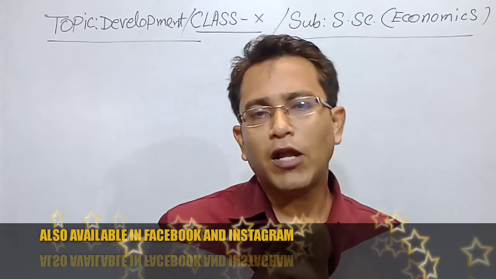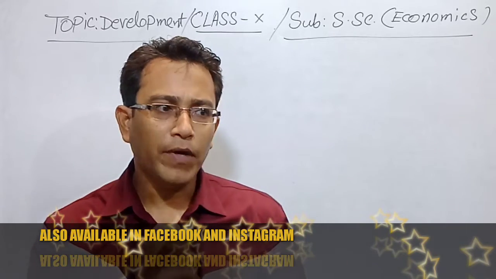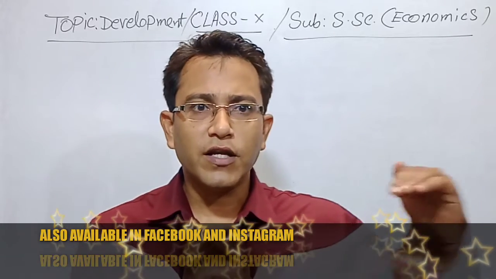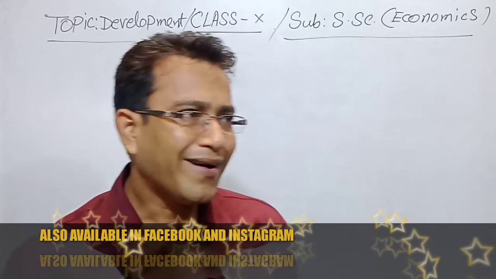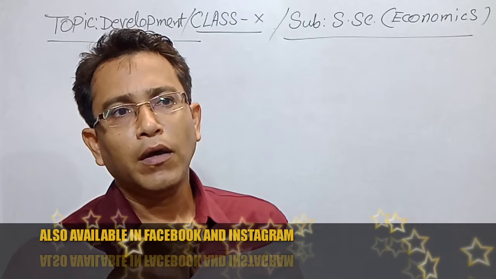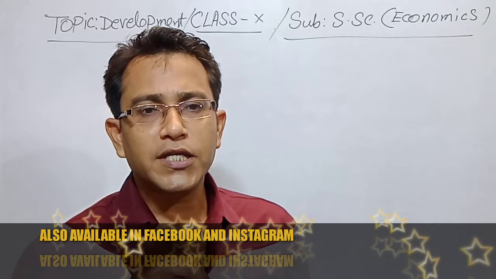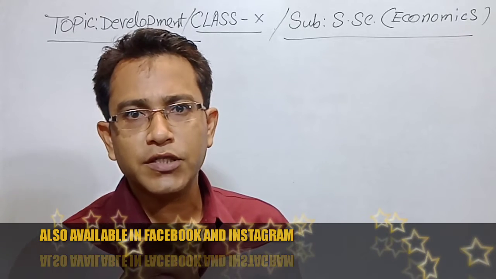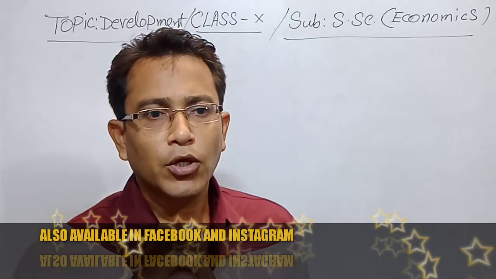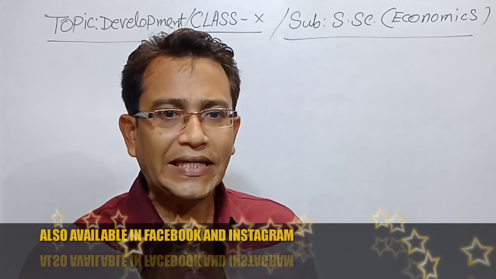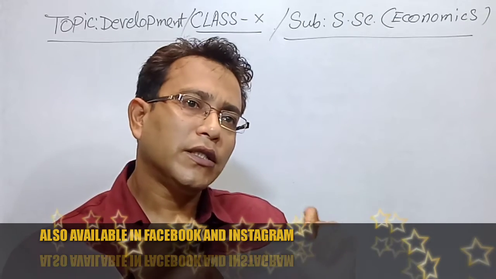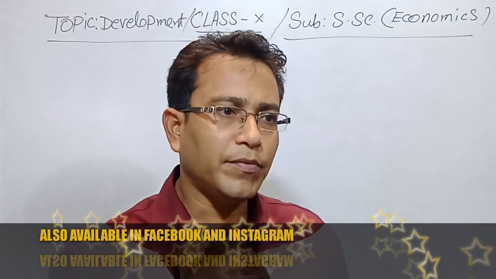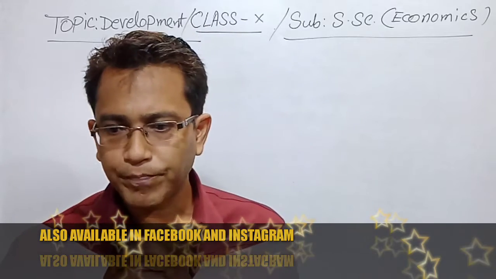Different levels of per capita income indicate whether a country is developed, underdeveloped or developing. Other than per capita income, we also discussed the education system and health system, which are some indices used to calculate whether a country is developed, underdeveloped or developing.